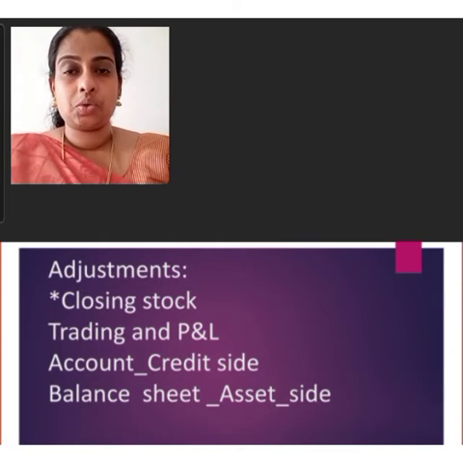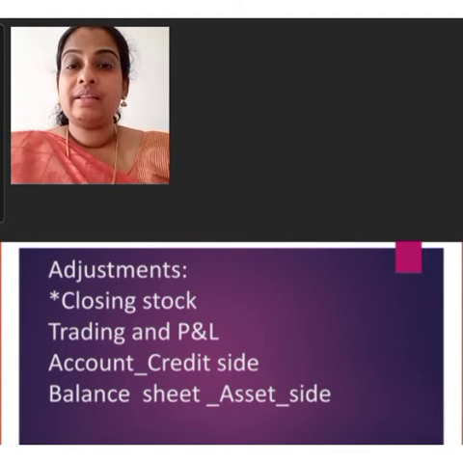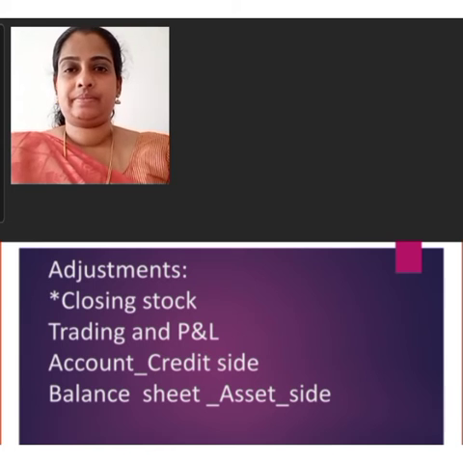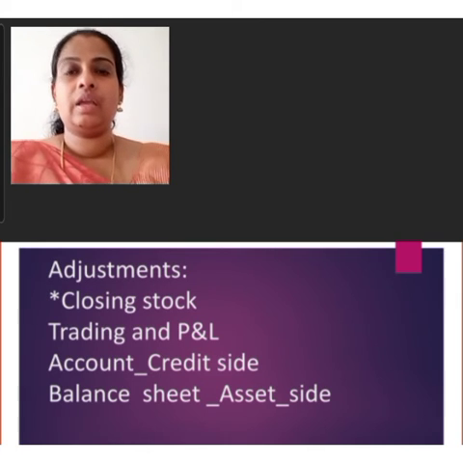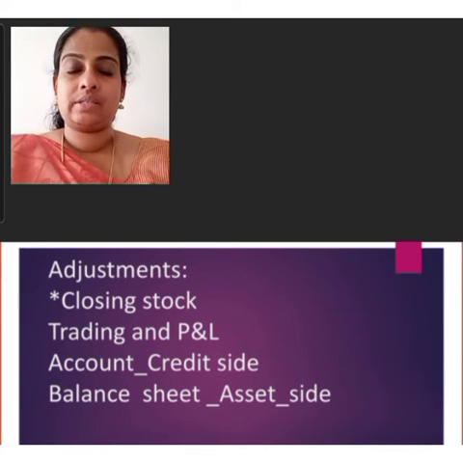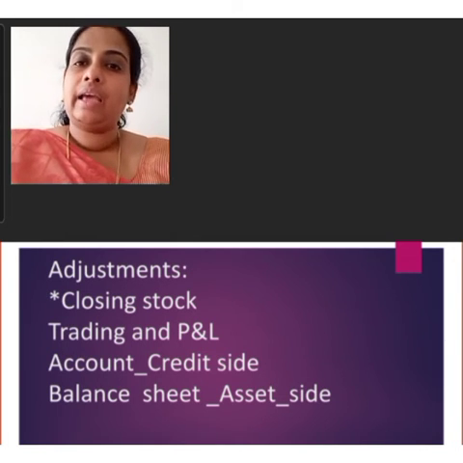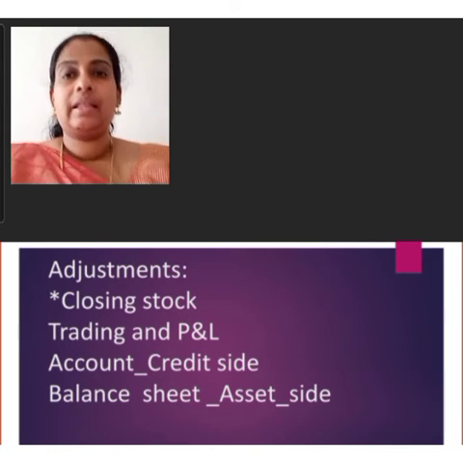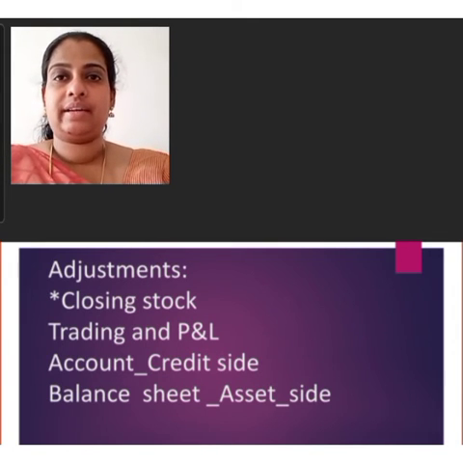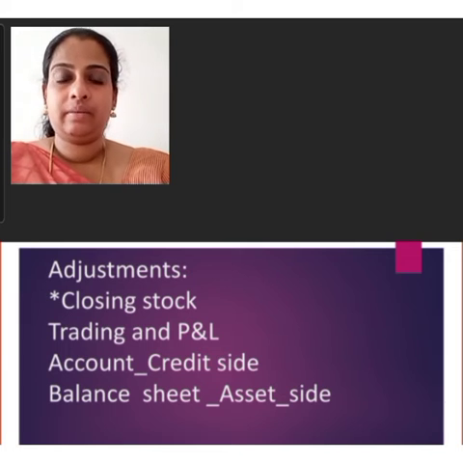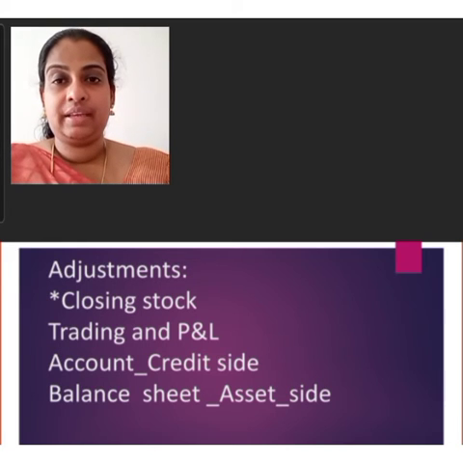What is the reason behind showing the amount of closing stock on the asset side? Closing stock will be the opening stock of the next accounting period. So it is recorded on the asset side of the balance sheet. The important journal entry for recording closing stock in trading and profit and loss account is: closing stock account debit to trading and profit and loss account. The closing stock of the year becomes the opening stock of the next year and it is reflected in the trial balance of the next accounting period. The amount of closing stock will be shown on the asset side of the balance sheet.